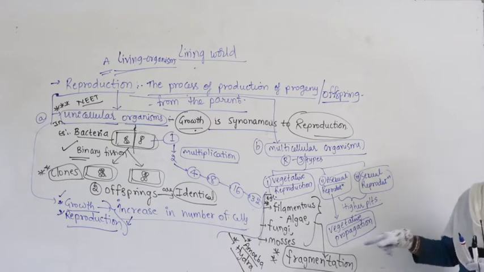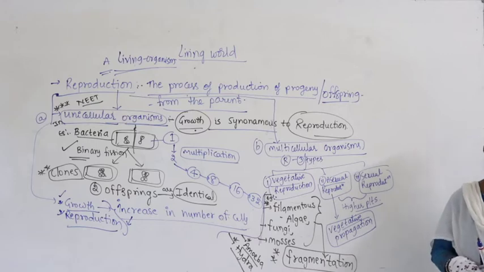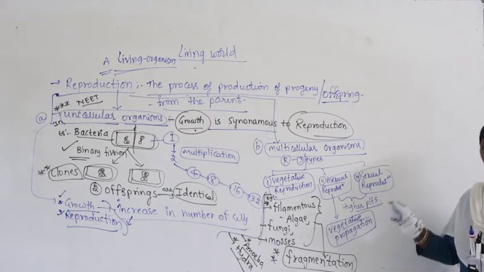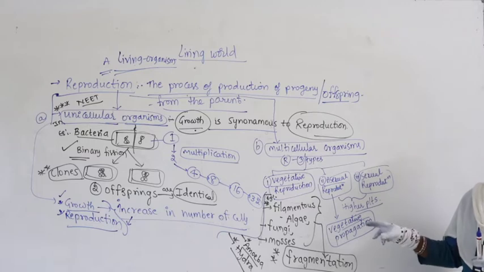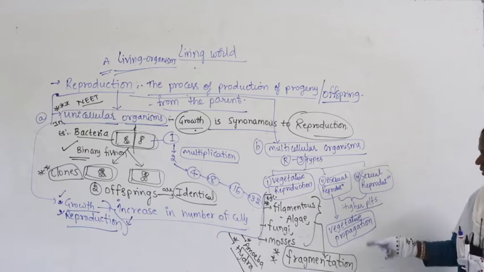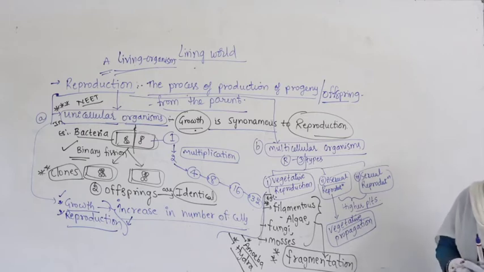There we studied stem modifications: underground, aerial and subaerial. There are stolons, suckers, rhizome, that is ginger, corm, tuber, bulb, and offset. These all are involved in vegetative propagation. The separated part of the plant, if you keep it in the soil, a new plant will come; that itself is called vegetative propagation.